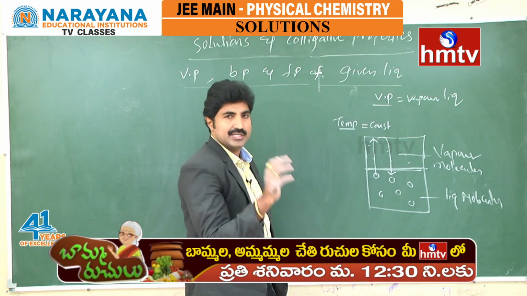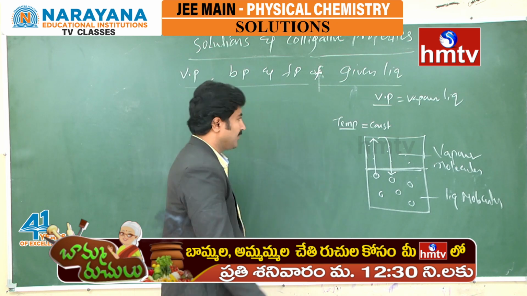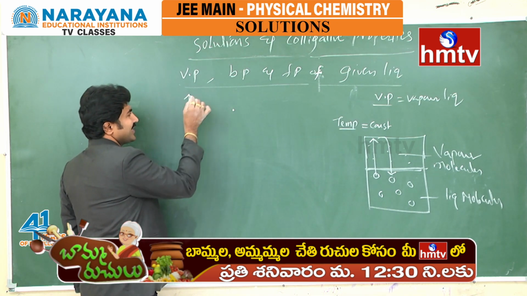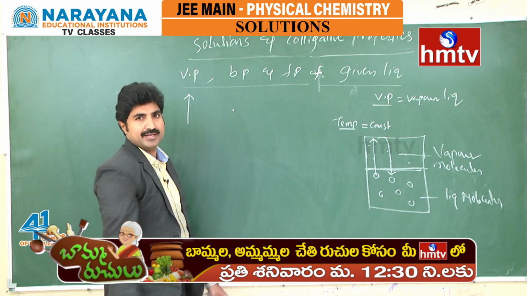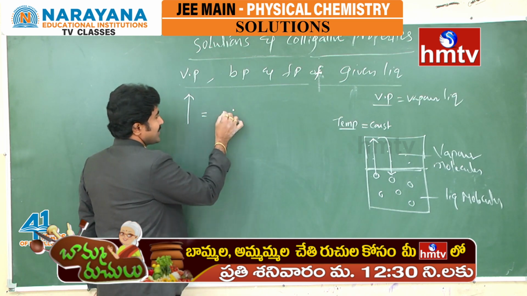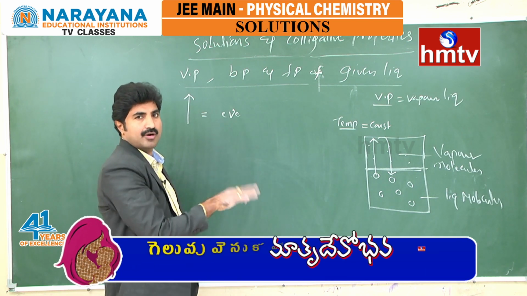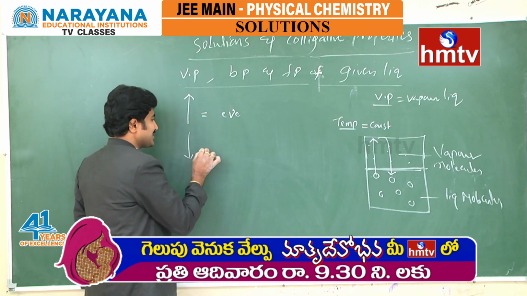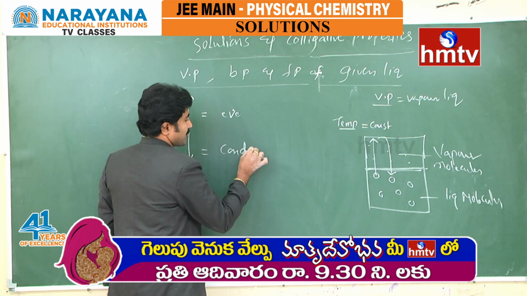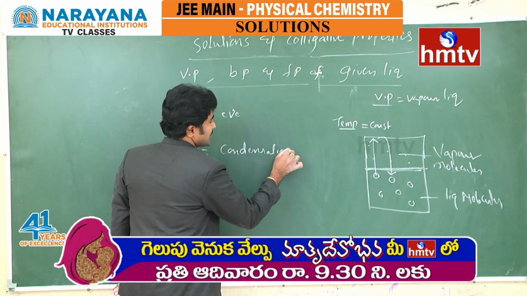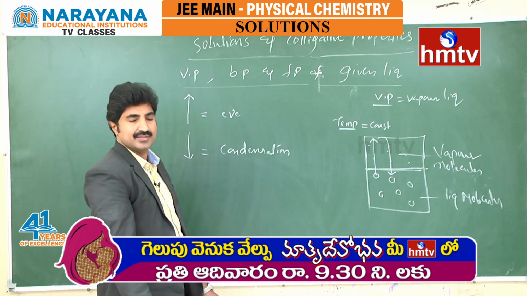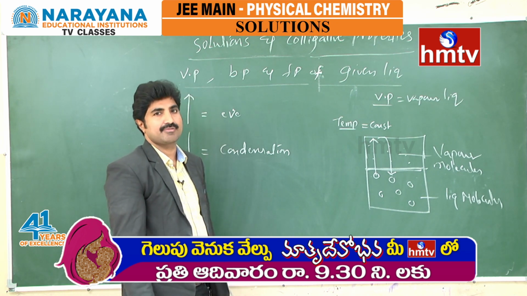Here two processes happen simultaneously. One is the tendency of escaping. This process is known as the evaporation process. The other is the tendency of falling down. This process is known as the condensation process. Simultaneously, these two processes happen on the surface of every liquid.